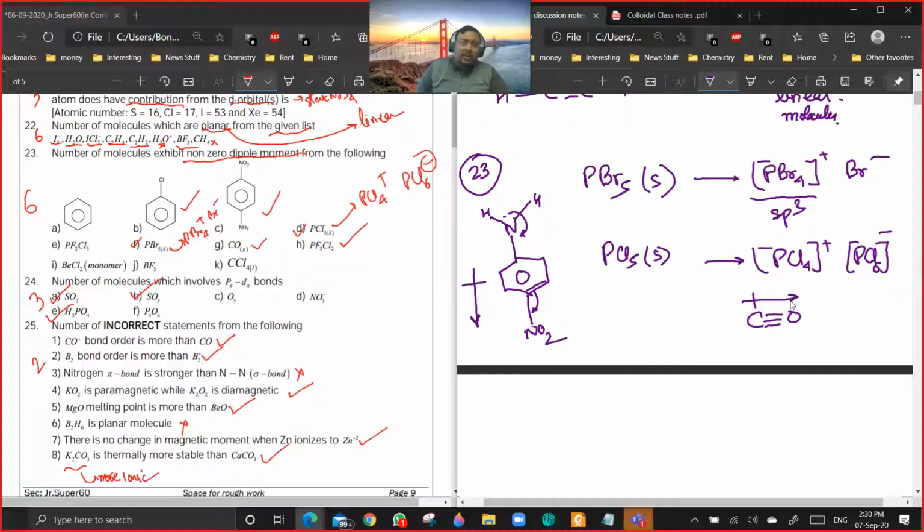There is nothing cancelling this. If it is CO2, then it is 0, because one is cancelled by another.